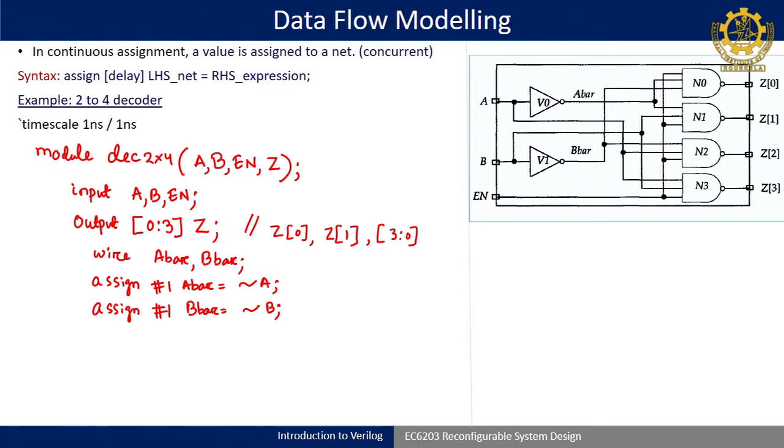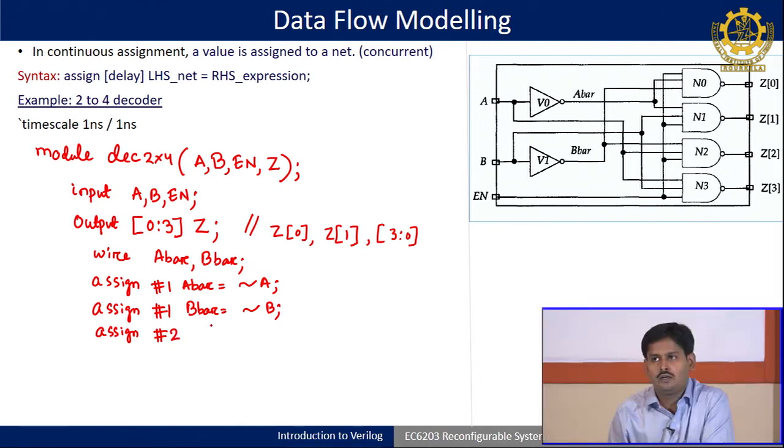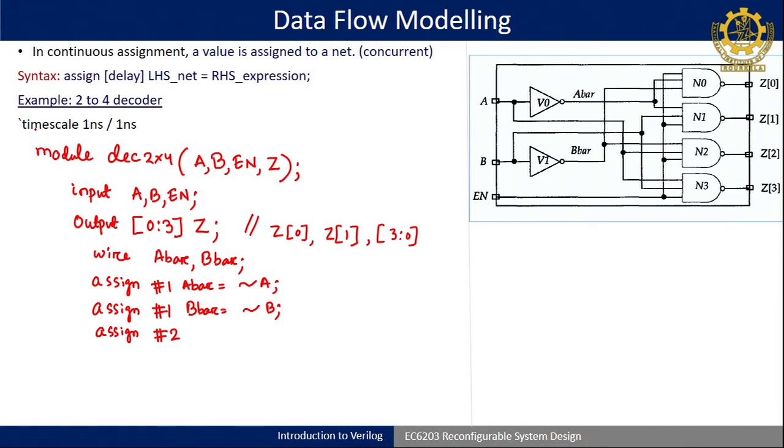Then finally, we have to find out the outputs. For finding out the outputs, I can write assign, and let us say I am taking delays. The delays here I have taken arbitrarily, so depending upon your design you can choose, but when I write #1 and #2, it indicates 1 nanosecond and 2 nanosecond. If you do not specify the timescale here, then the tool will be confused. So, this line is highly required initially, so I have put it in early. So, assign #2, then Z0.